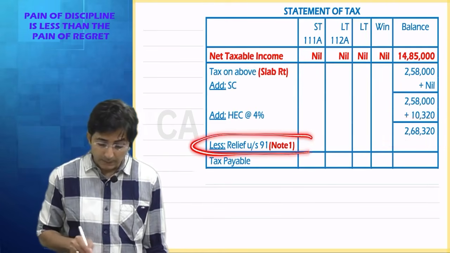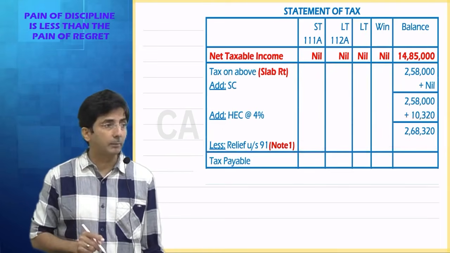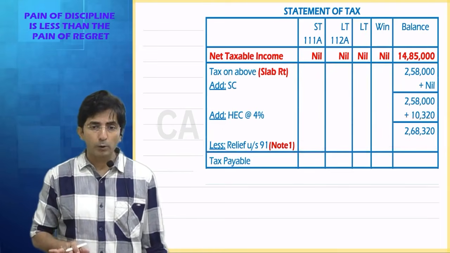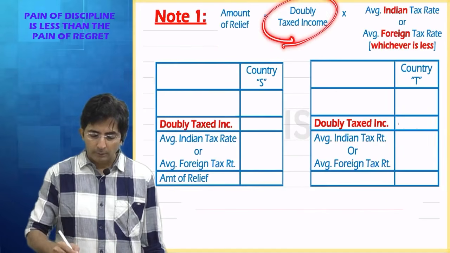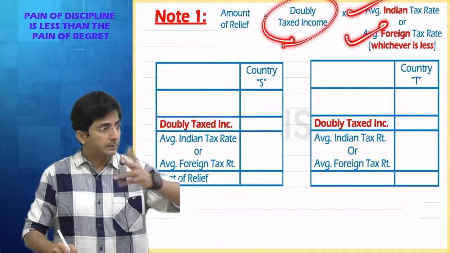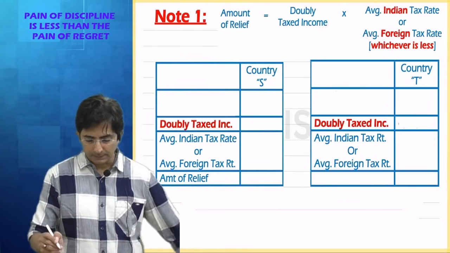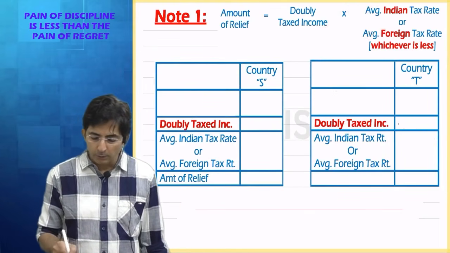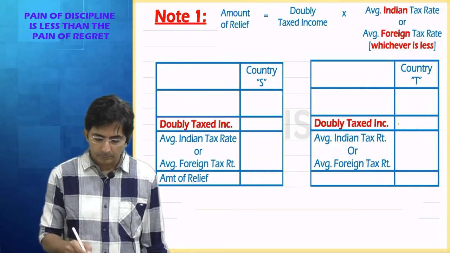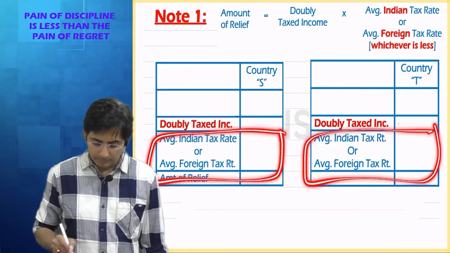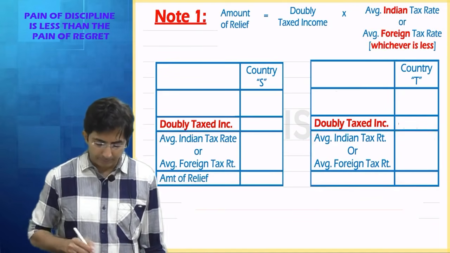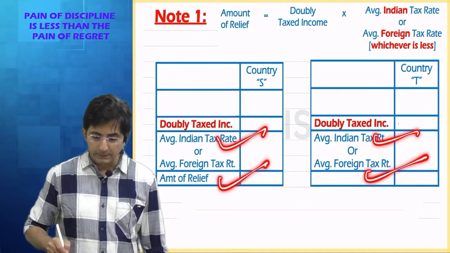Now relief under which section? 91. Why did I say 91? Because there is no data. So what is the formula of no data? Doubly taxed income into between the two rates, whichever is less. So we'll do one thing. First we'll find out the two rates. See, first I will figure out this thing. Average Indian rate and average foreign rate, whichever is less.